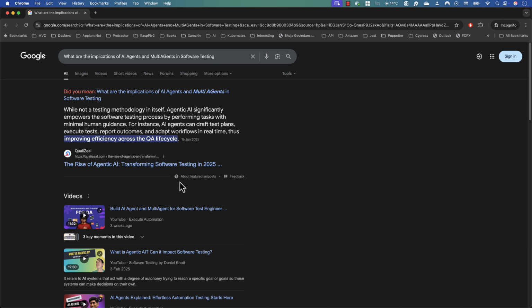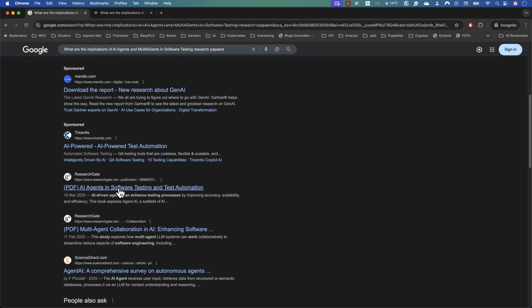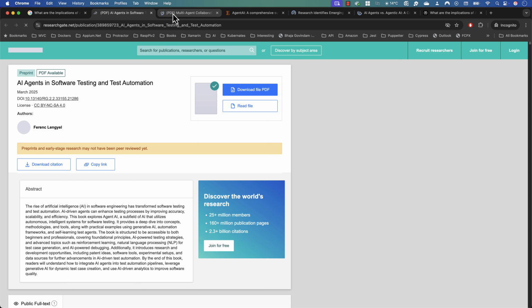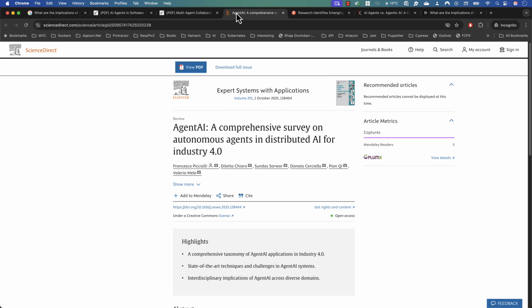Hi guys, welcome back. If you're trying to research details on the internet, let's say on the testing side or medical science or artificial intelligence, have you ever felt overwhelmed by the sheer volume of the details, documents and research papers available on the internet, which takes so much of your time while doing the research itself?